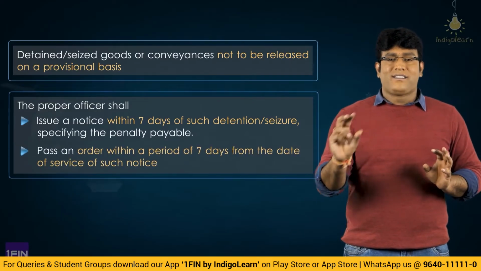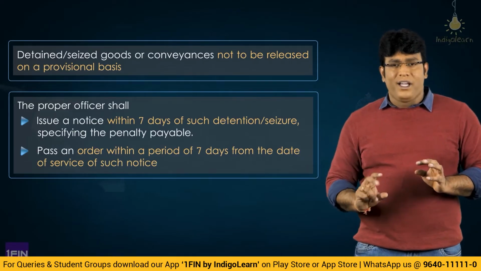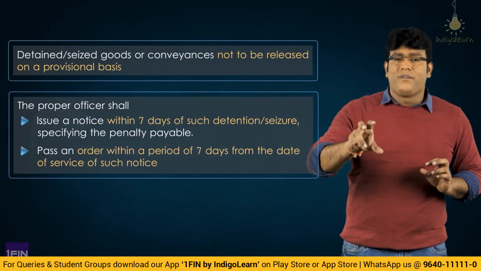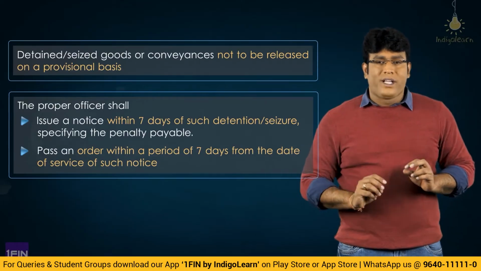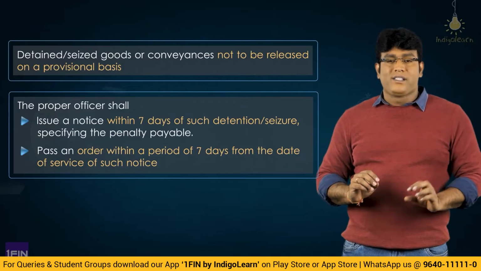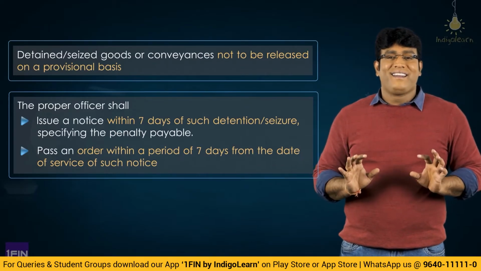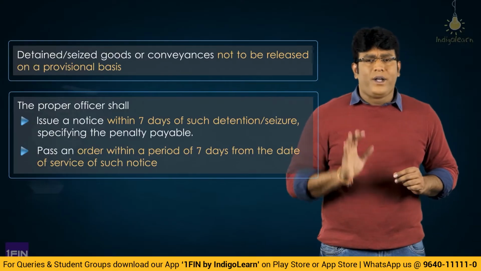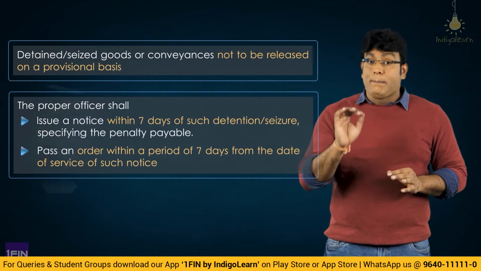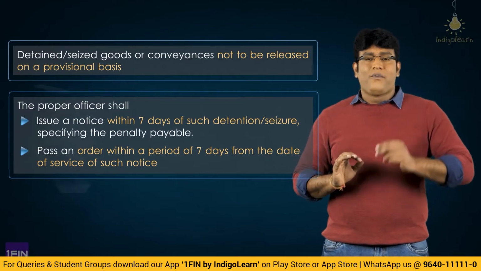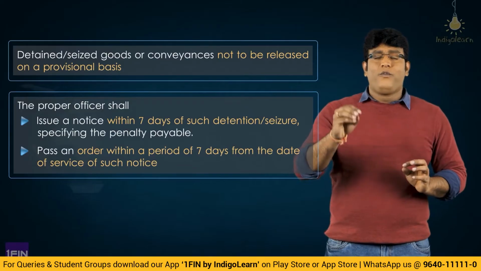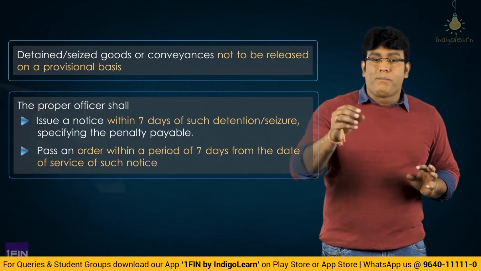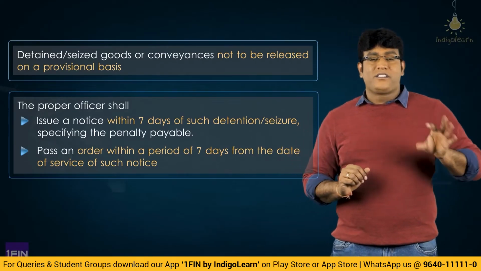So technically 7 days time limit is prescribed for each activity. So for notice it is 7 days, for order it is 7 days. So within 7 days of detention and seizure, officer will issue a notice, and within 7 days from issuance of notice, officer will pass an order. So within 7 days from detention of seizure, proper officer will issue a notice specifying the amount of penalty payable, and within 7 days from the date of service of notice, PO will pass an order specifying the amount payable. When I say amount, we are talking about the penalty payable. And let me tell you an interesting point, my dear friends.